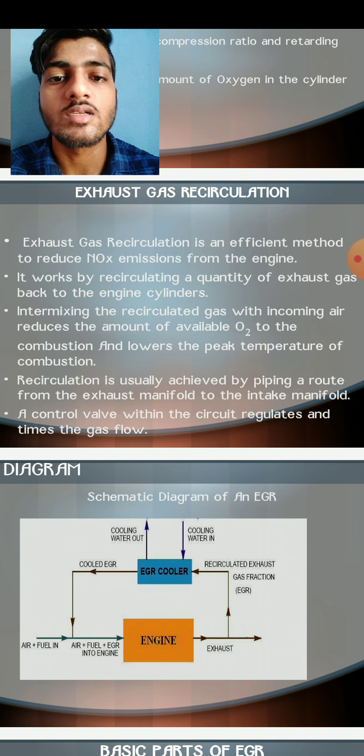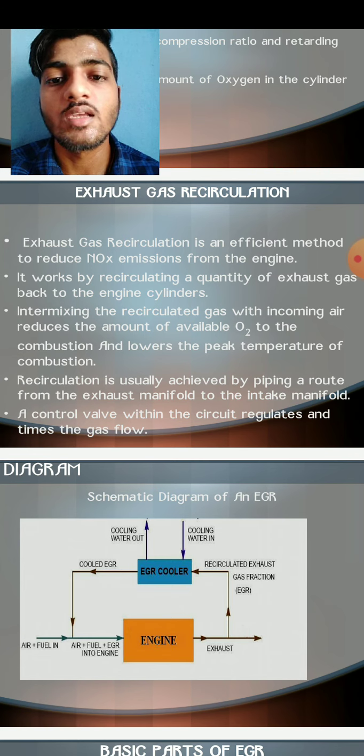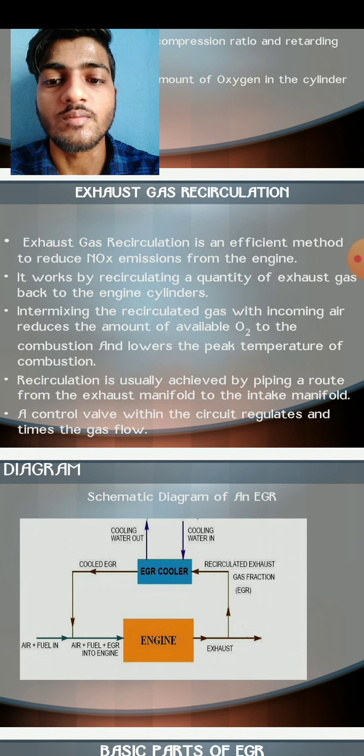Exhaust gas recirculation is an efficient method to reduce NOx emission from the engine. It works by recirculating a quantity of exhaust gas back to the engine cylinder. Intermixing the recirculated gas with incoming air reduces the availability of O2 for combustion and lowers the peak temperature of the combustion chamber.